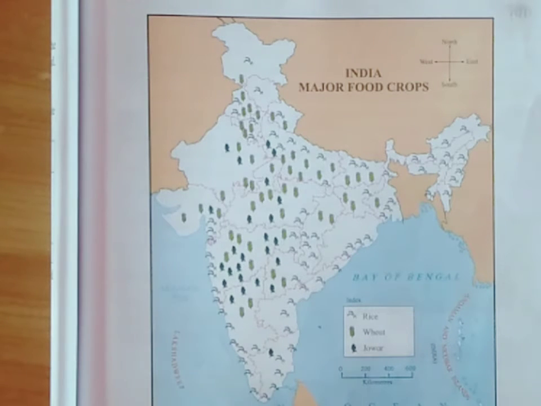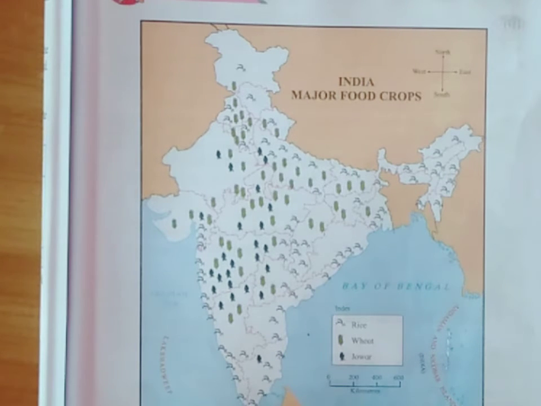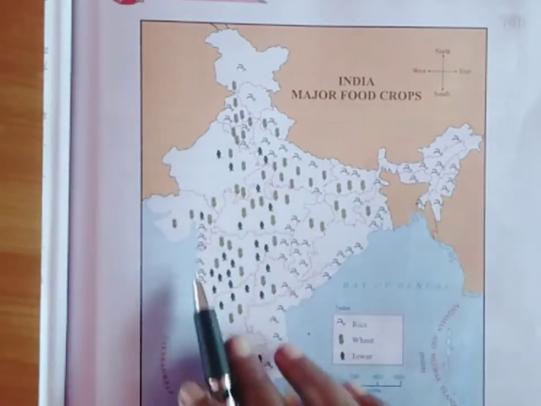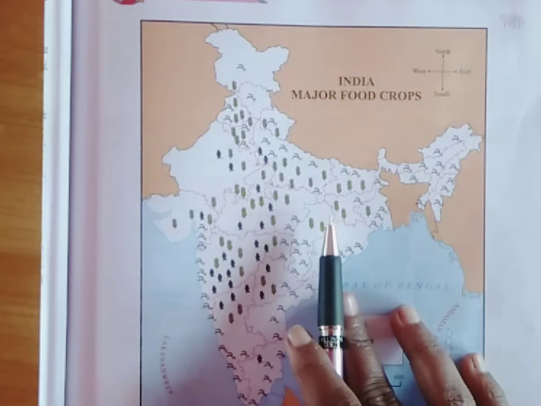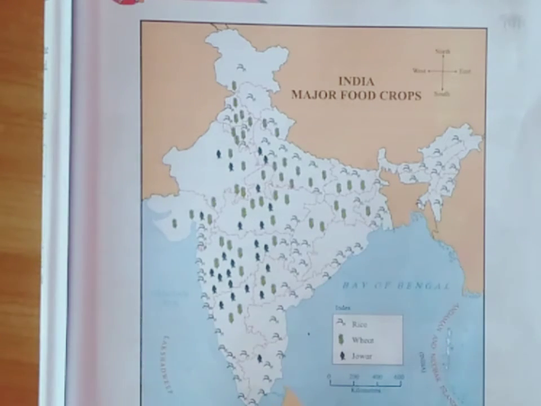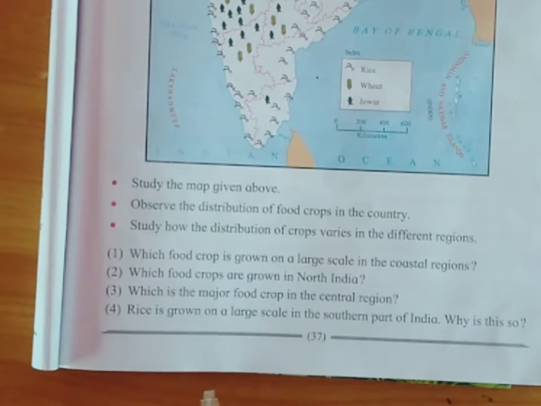Okay students, by using this map, you have to write down the answers to some questions in your notebook. By seeing this map you will easily be able to write the answers. So students, the questions are like this.